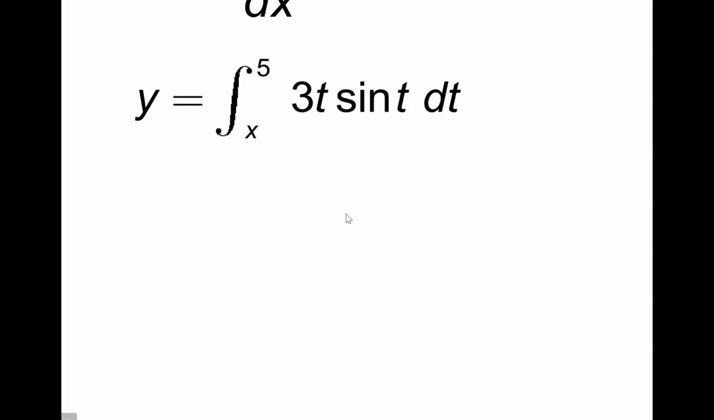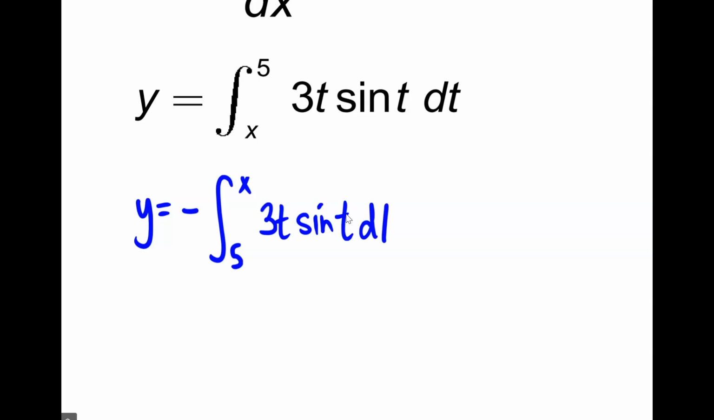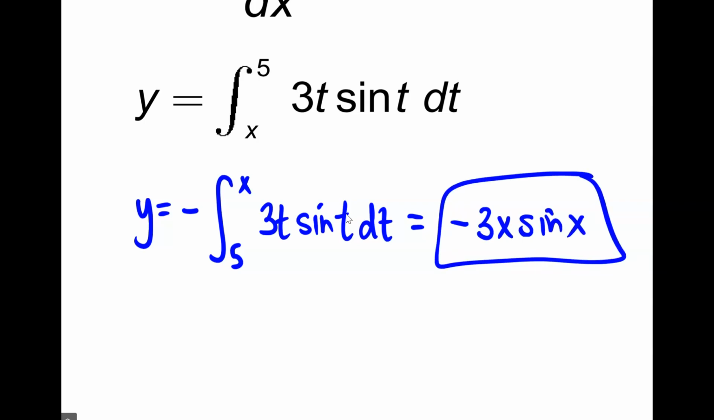So I'm going to rewrite this as y equals negative the integral, but I'll flip the bounds, from 5 to x of 3t sine t dt. That's the hard part, flipping the bounds. So this is just going to be negative 3x sine x.